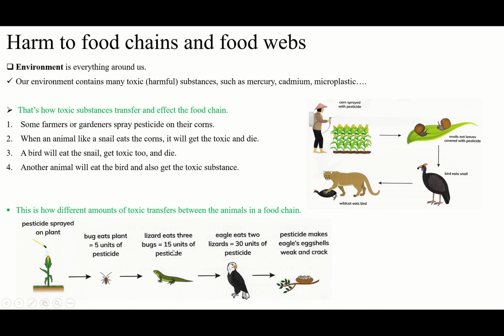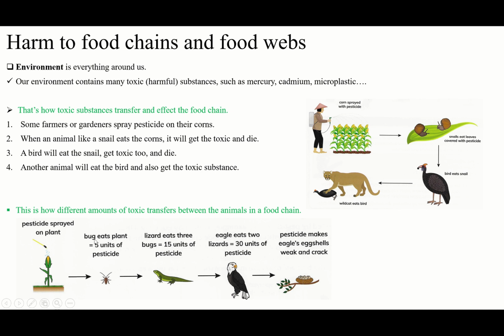That's why the amount of toxic will increase. And the eagle will eat 2 lizards. When one lizard is 15, how much is it for 2? 15 and 15 will be 30 units of pesticide. So if another animal eats the eagle, for example one eagle, it will get the 30 units of pesticide. But if it's 2 eagles, 2 eagles will get 60 units of pesticide. So that's how different amounts will change.